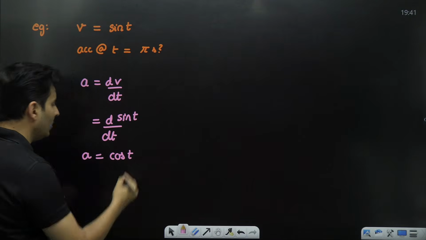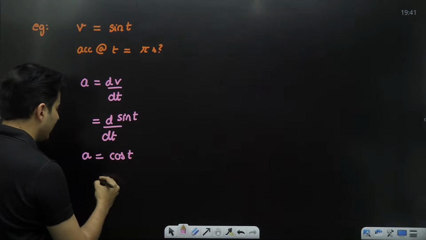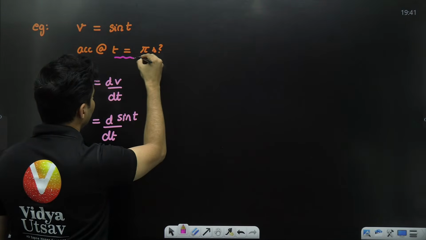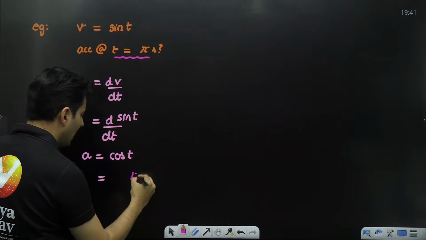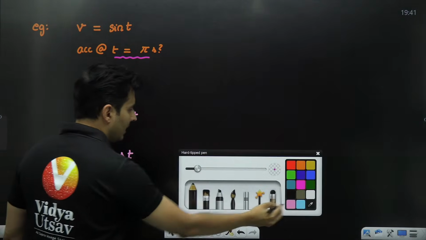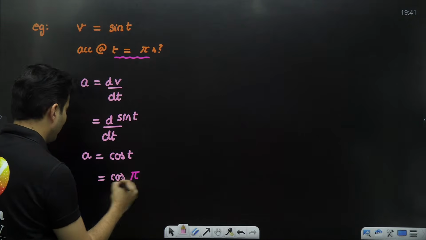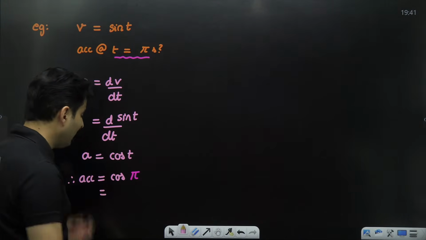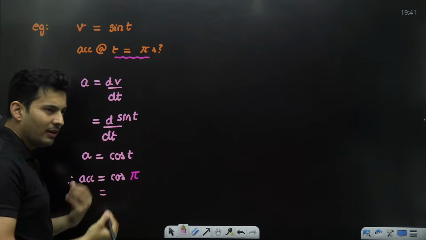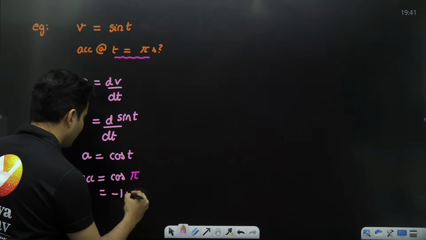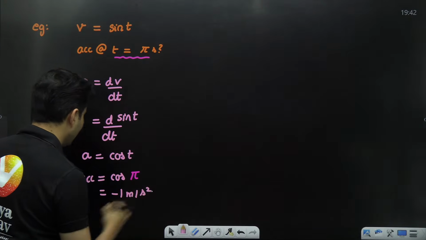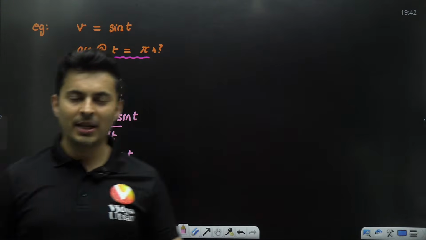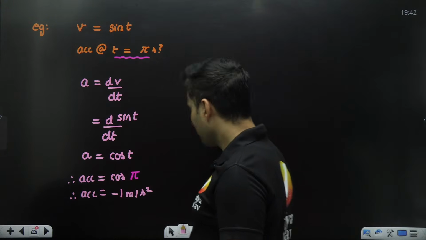But I want to figure out at time equal to pi seconds, so instead of time I'll put pi over here, and this will be cos of pi. What is cos of pi? Which is cos of 180, which is -1. So -1 meters per second square is the acceleration.